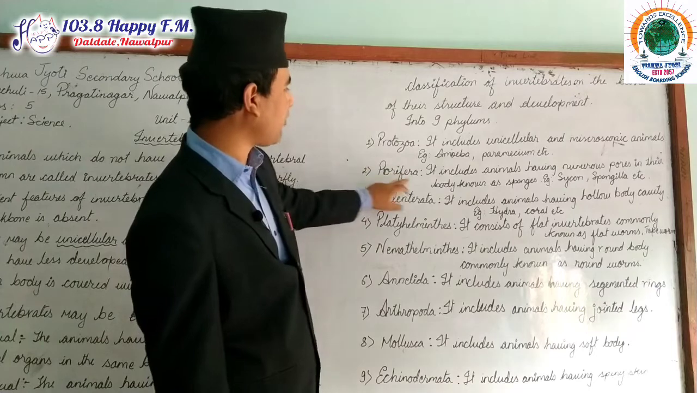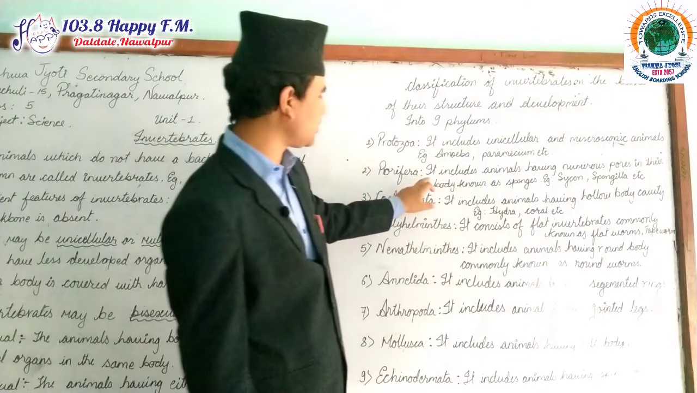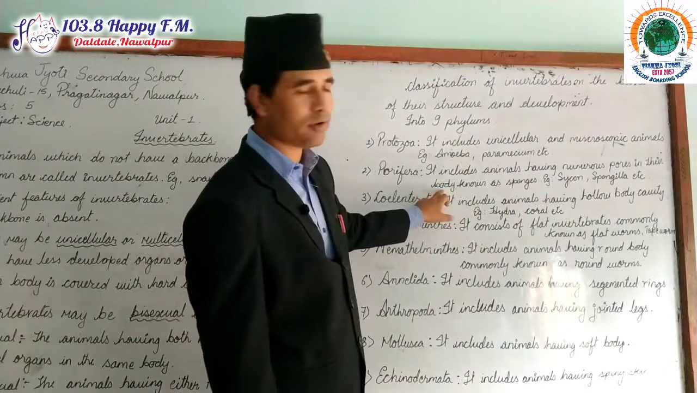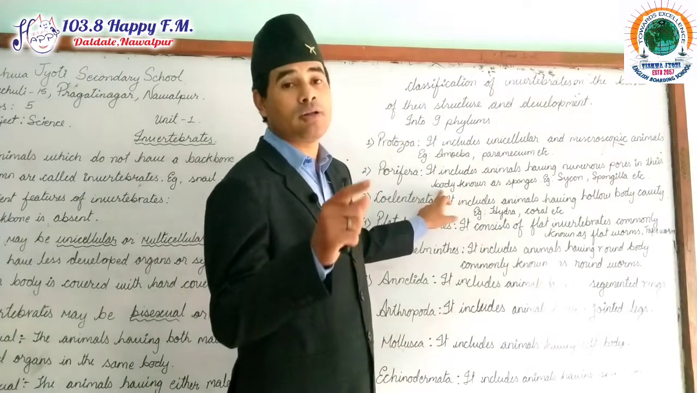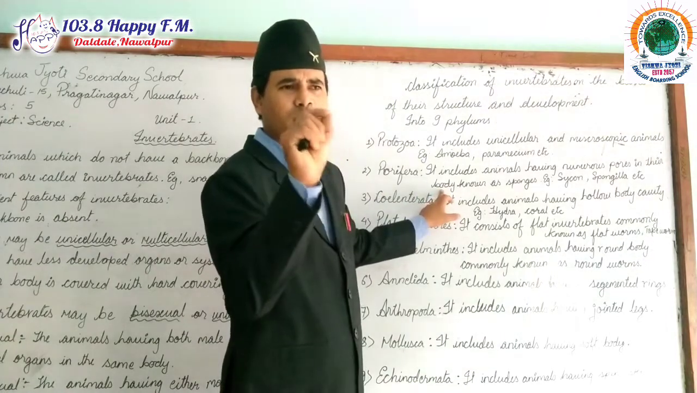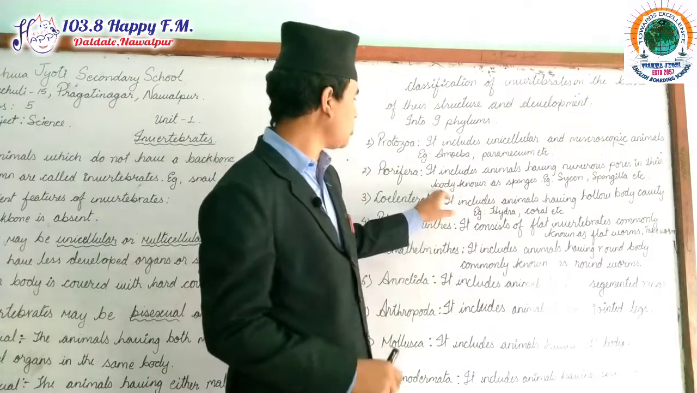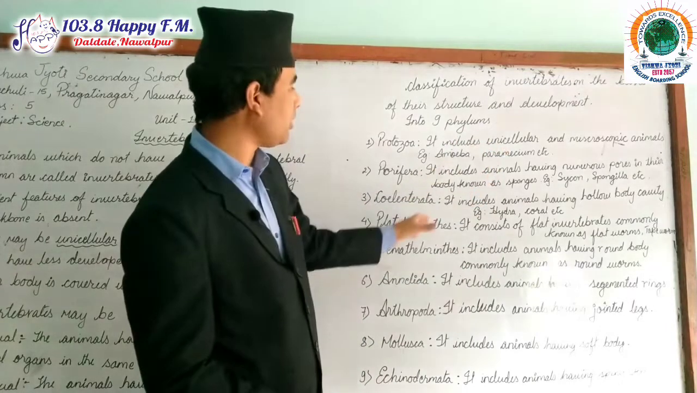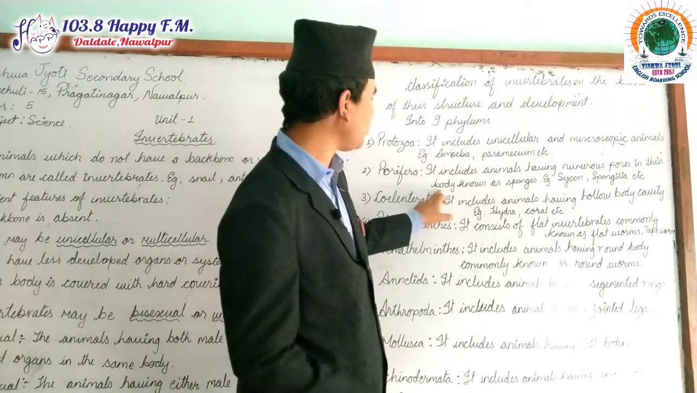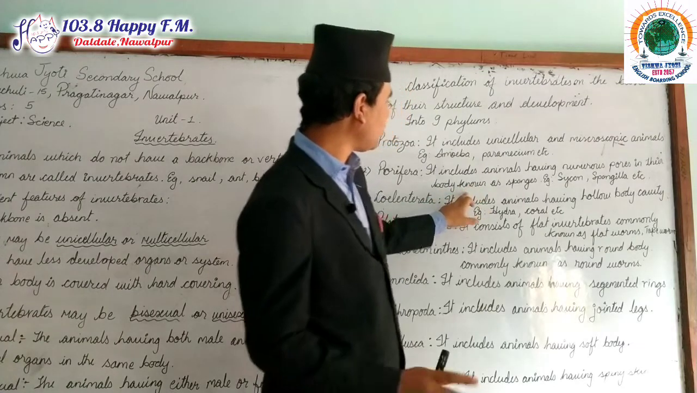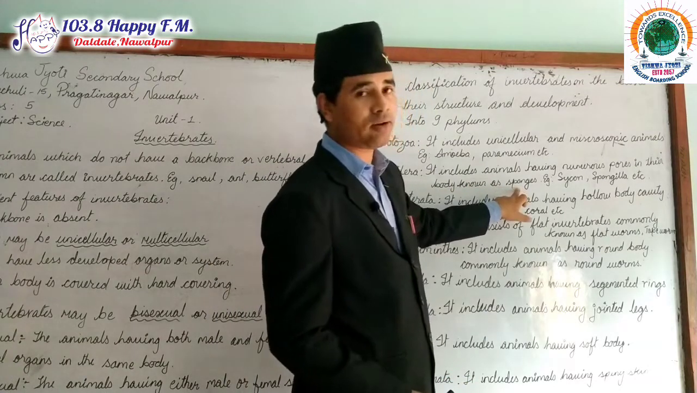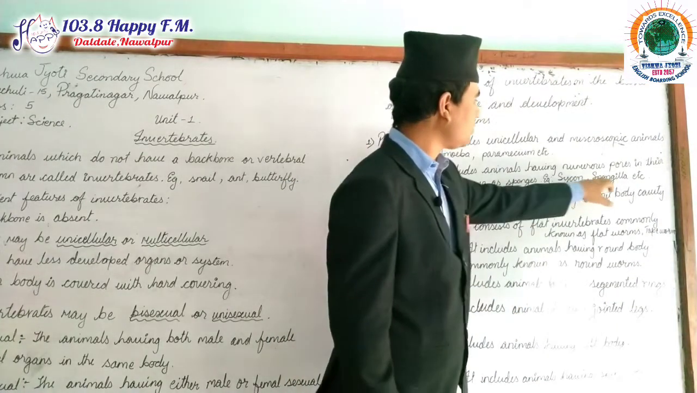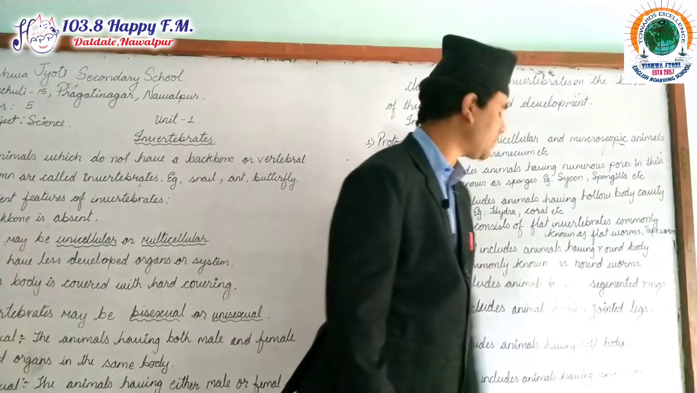Point number 2, porifera. Now these include animals having numerous pores in their body. Numerous pores in their body means there are different, very small pores like stomata on a leaf. Small pores are there in their bodies, and they breathe through the help of their body. They are commonly known as sponges, and the examples of them are Sycon, Spongilla, etc.